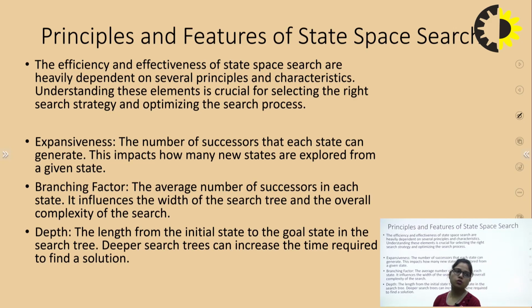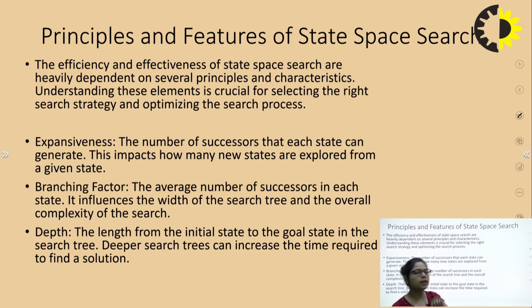The next one is branching factor, the average number of successors in each state. It influences the width of the search, and the overall complexity of your search. If we have lots of branching from a particular state, then it will definitely increase the complexity of the search, and the overall searching of the complete tree.